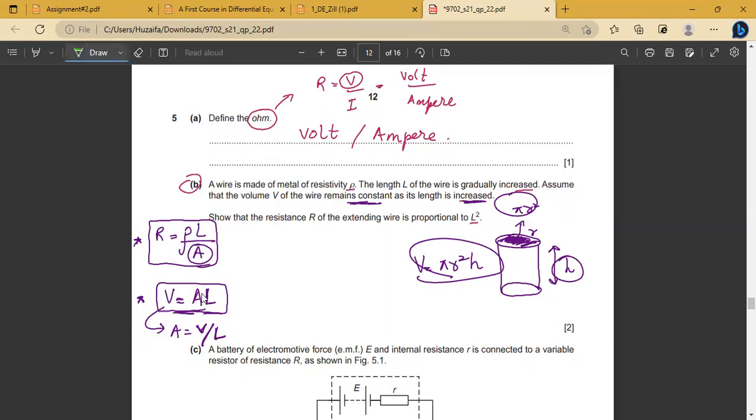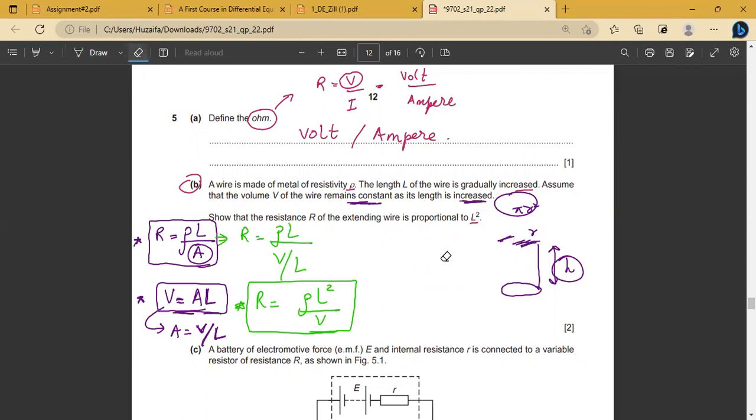So I will quickly substitute this A in the formula. R will become rho L upon V upon L. When you rearrange this, it becomes rho L square upon V. Is this clear to you? How we reached here? R equals rho L square upon V. Is this easy up till now? Yeah.